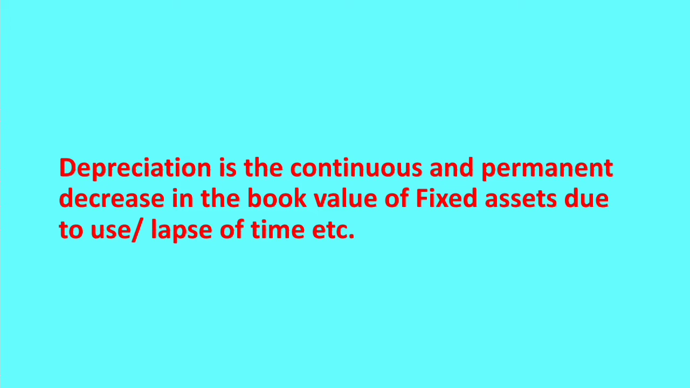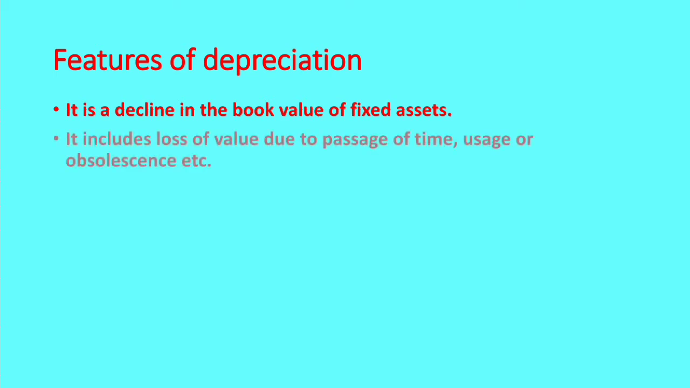Okay. Now, the features of depreciation. It is a decline in the book value of fixed assets. And it includes the loss of value due to passage of time, usage or obsolescence, etc. That means some of the reasons for depreciation are passage of time, usage, wear and tear, obsolescence, etc. Obsolescence means the asset becomes outdated and reduces in value. Okay. Now, it's a continuing process. It will happen continuously.